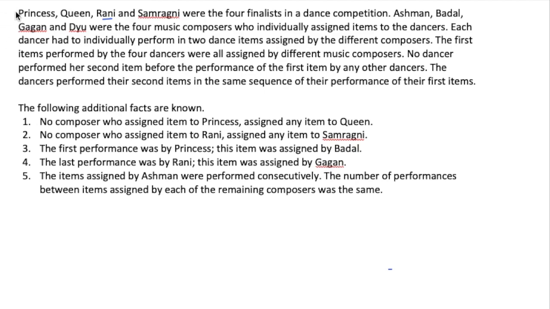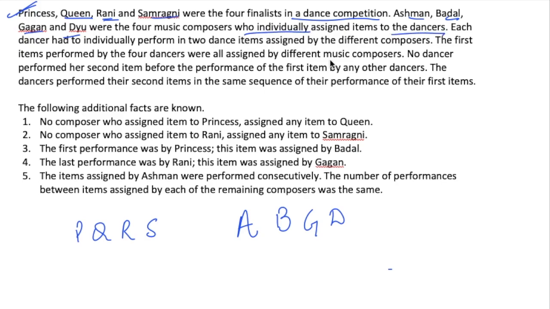So here you have Princess, Queen, Rani and Samragini, that is P, Q, R and S, the four finalists in a dance competition. Ashman, Badal, Gagan and Dew were the four music composers, which are A, B, G and D. Now they individually assigned items to the dancers. Each dancer had to individually perform in two dance items assigned by different composers. The first items performed by the four dancers were all assigned by different music composers. So this means in total there will be 8 dance items.